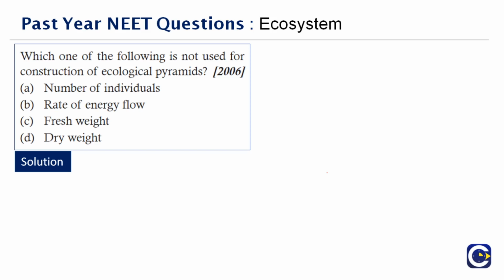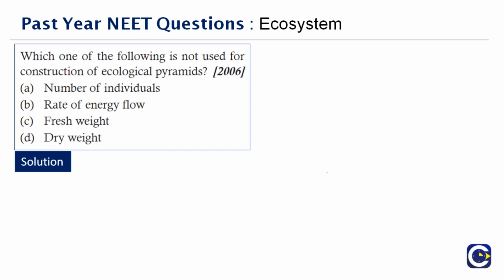Now, what do you mean by fresh weight? Without removing the water, right? That's how you will calculate. Fresh weight is recorded immediately after the plant or the part of the plant is harvested. So dry weight will be recorded after drying the plant, while fresh weight will be taken without any drying. It's fresh, so it's self-explanatory here.